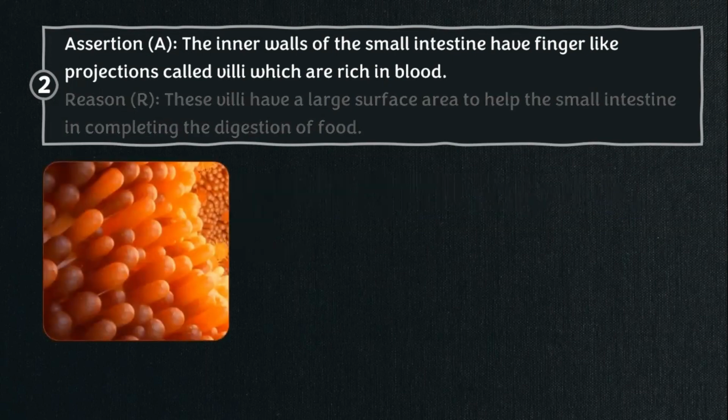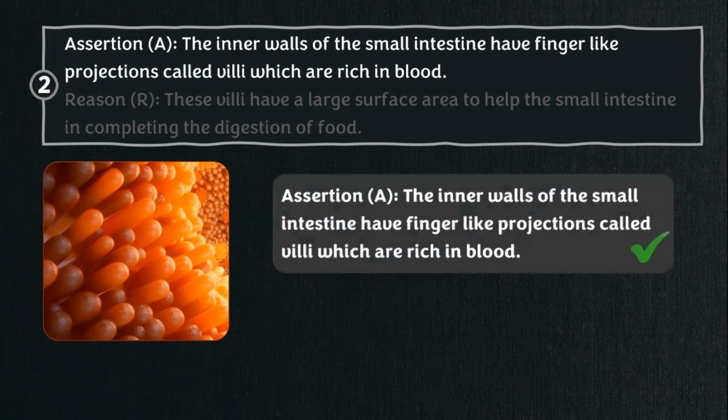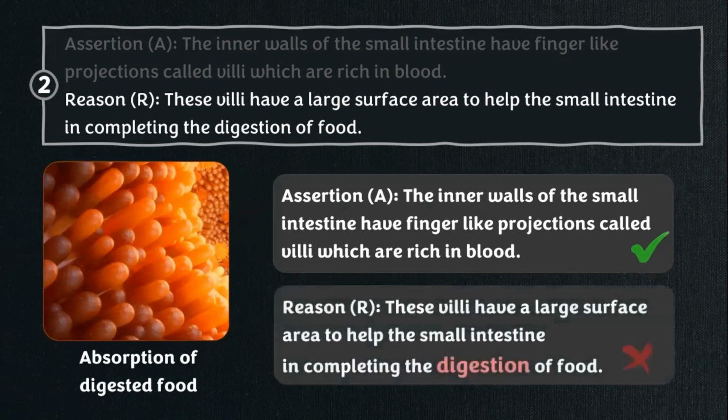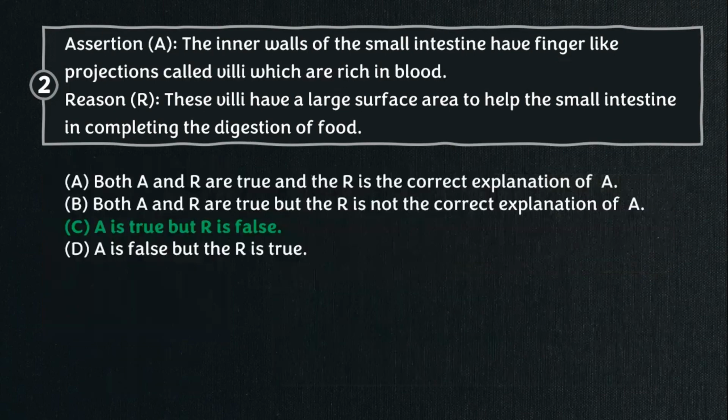It is true that the inner lining of the small intestine has numerous finger-like projections called villi. The villi are richly supplied with blood vessels. Hence, the assertion is true. Now see the reason statement. The villi increase the surface area for absorption of food, not digestion. Hence, the reason statement is false. So the correct answer is option C.